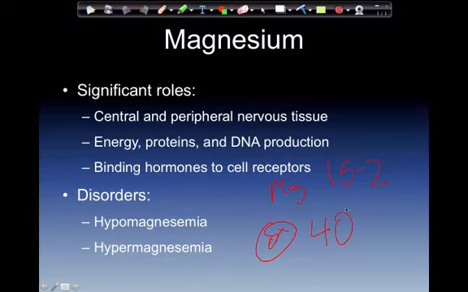Disorders, hypomagnesemia, low magnesium levels in the blood. Number one cardiac dysrhythmia that we can get from this, it would be torsades de pointes. The number one cause of torsades when seen in patients statistically is a low magnesium level. And then hypermagnesemia, elevated mag levels in the blood.